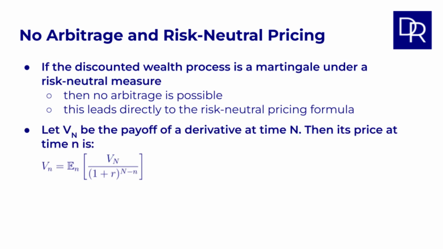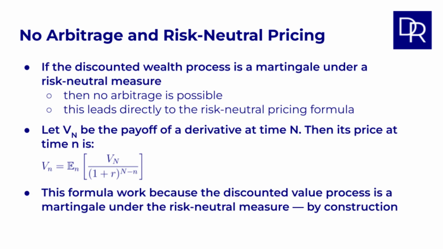Let V_N be the payoff of a derivative at time N, then its price at time n is equal to the expected value at time n of the payoff V_N, discounted from N to n. This formula works because the discounted value process is a martingale under the risk-neutral measure by construction.